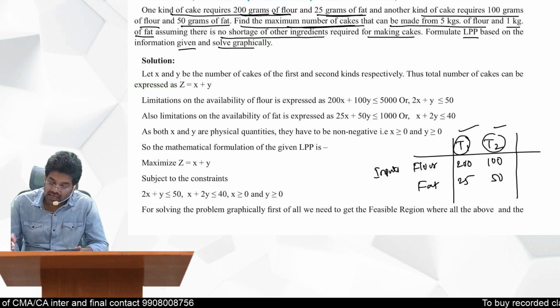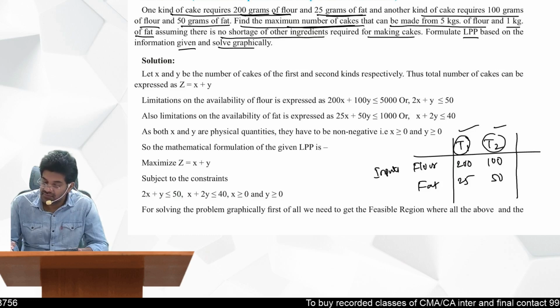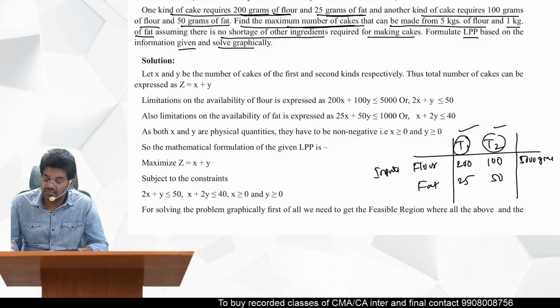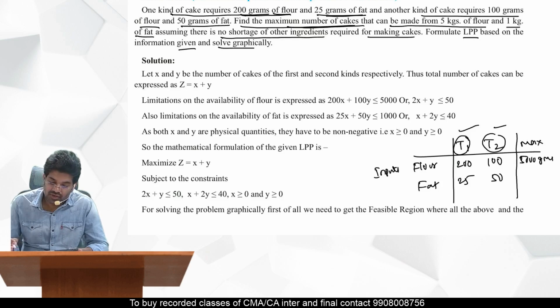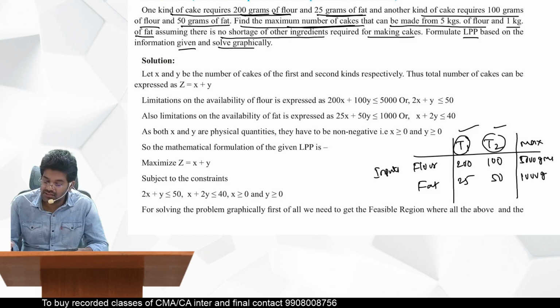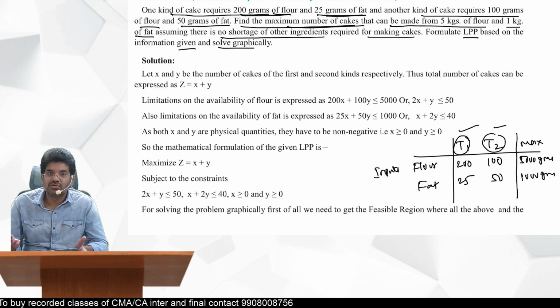These are grams, by the way. And what is the maximum available here? Flour 5 kgs, which means 5000 grams maximum. Fat, what is the maximum they have? 1 kg means 1000 grams. So these are the inputs.